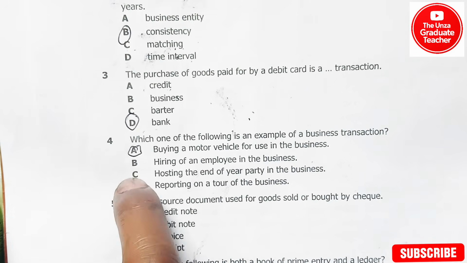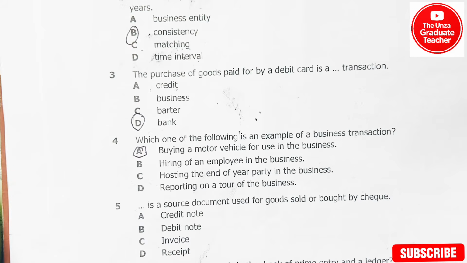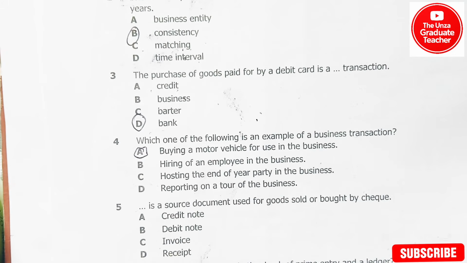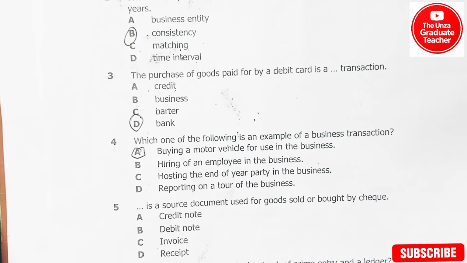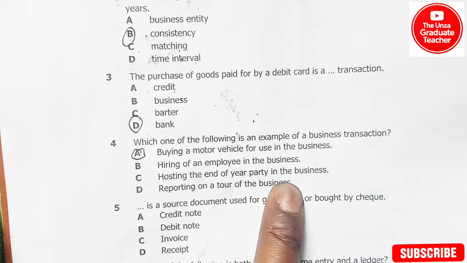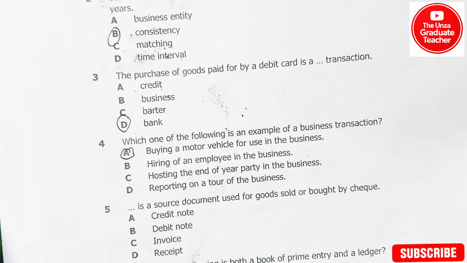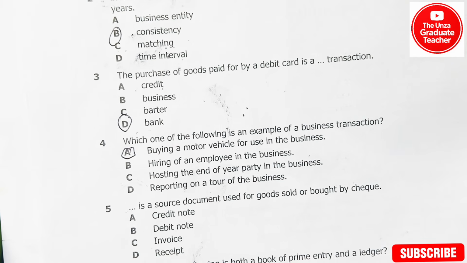So we are going to look at C also, why it's not the answer, like hosting an end of year party. What you need to understand is that it can be a transaction if people are paid. But as stated, the way it is stated like this, it is an event. There is no payment here. There is no record of financial exchange in this form. Only if they talk about hosting where people are paid, that's when it can become a transaction. The way it is, it is just an event.